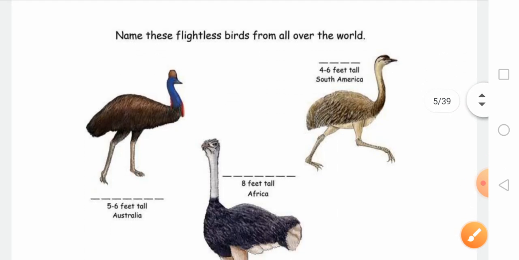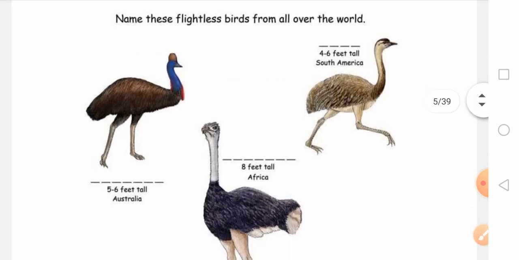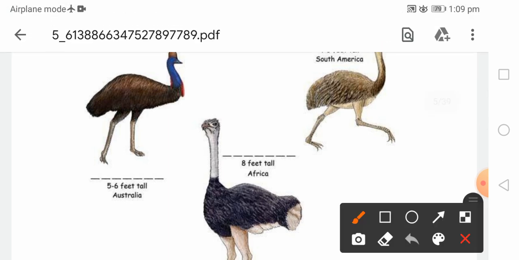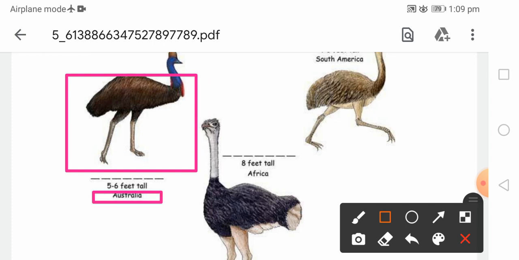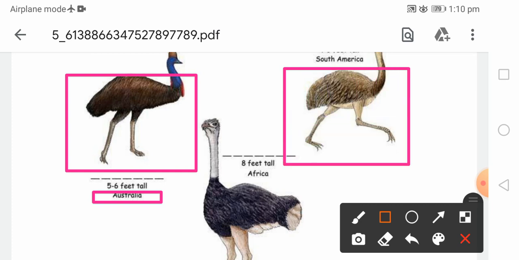So you can see on your screen, these are the birds which are flightless birds. This is the bird found in Australia. Then here this is the ostrich.